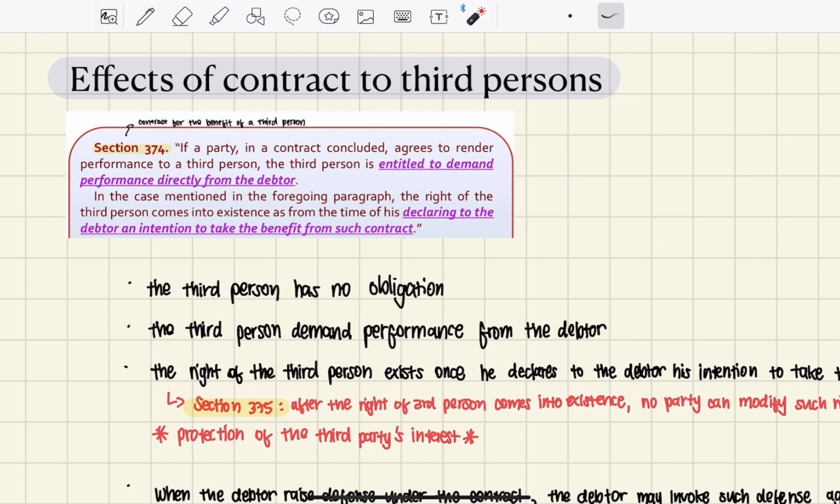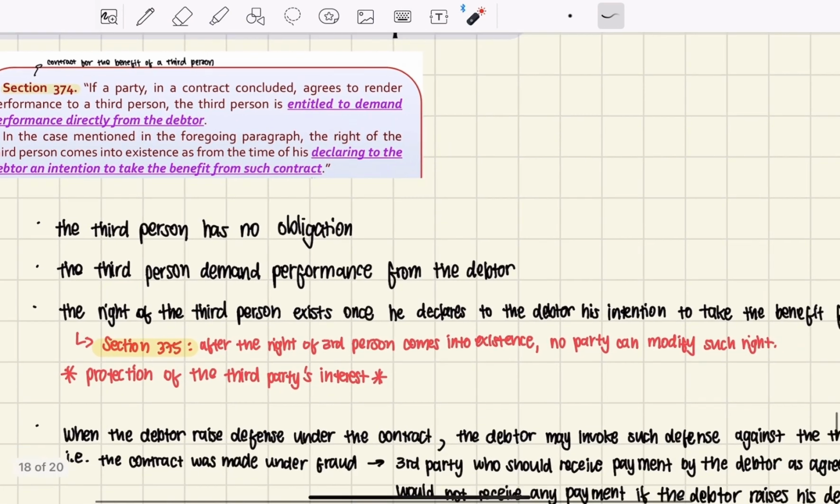The right of the third person comes into existence from the time of his declaring to the debtor an intention to take the benefit from such contract.